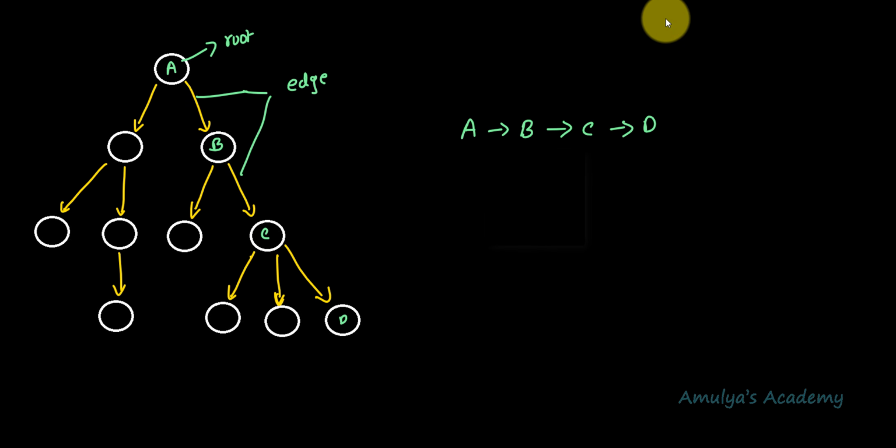So these are the few basic terms which are used with the tree data structure. We talked about root, edge, parent, child, leaf node, internal nodes, siblings and path. And we are familiar with all of them or most of them. We use these words in the real world, right? Siblings, parents, child. We use these relations in our daily life also. That's why you can remember these terms easily and you can understand trees more easily.